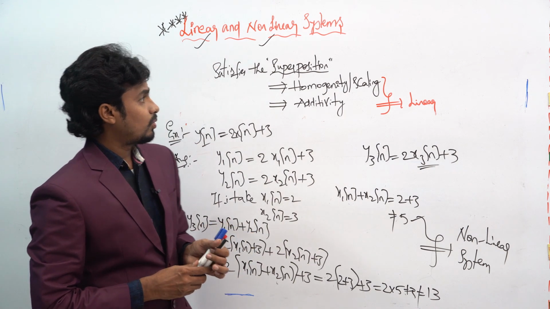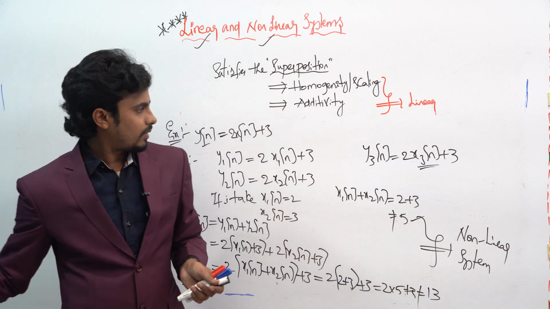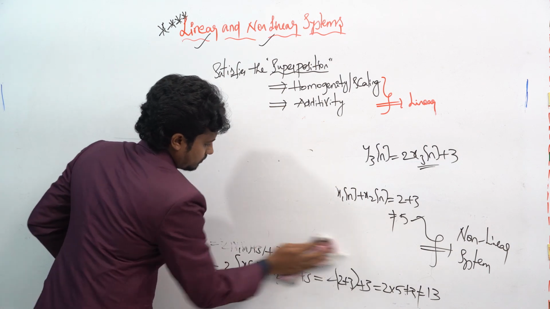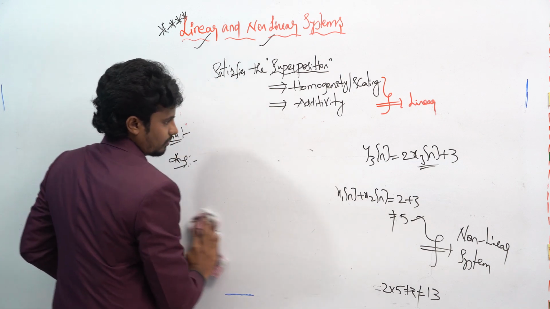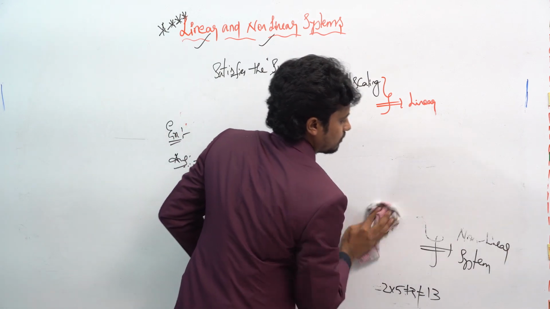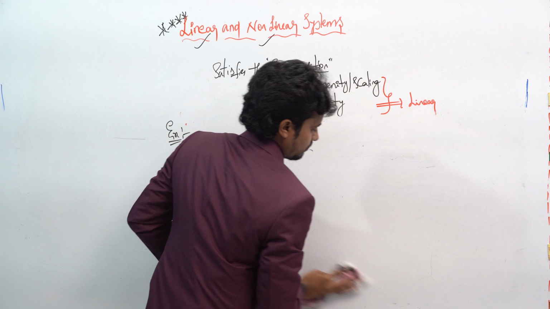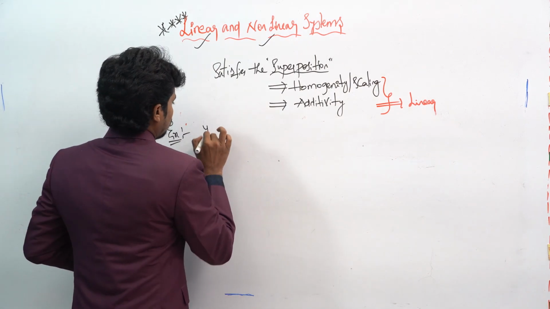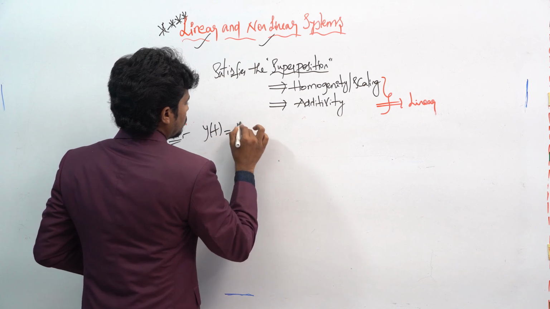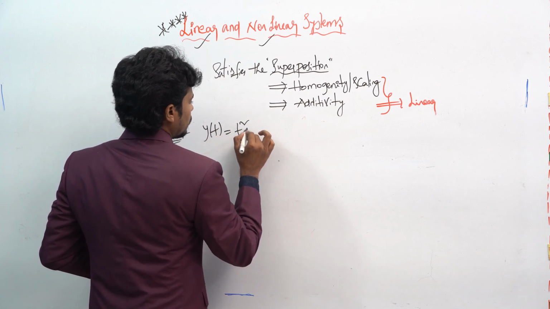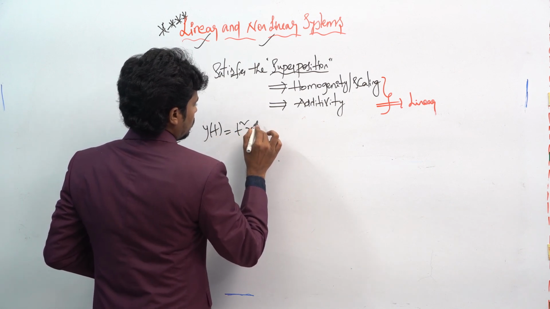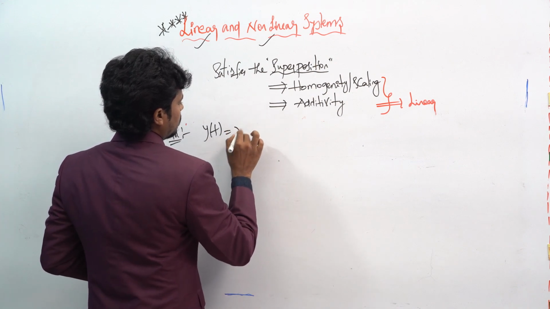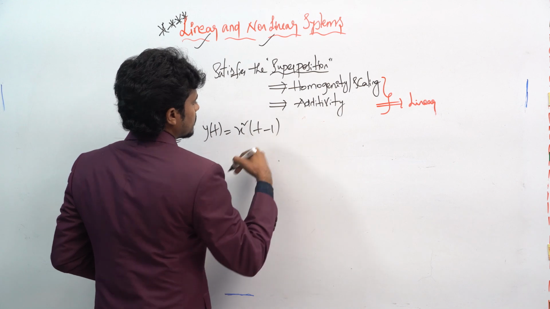In this way we can do so many questions. For example, if I take y of t equal to x square of t minus 1.